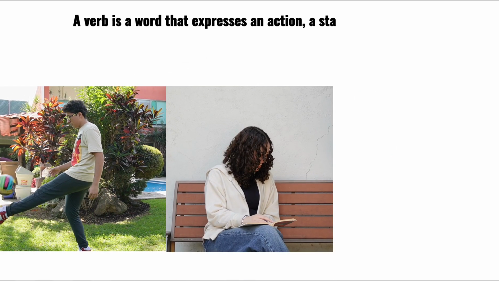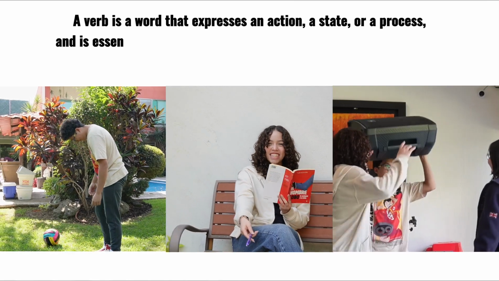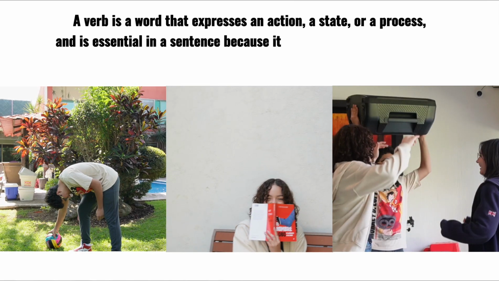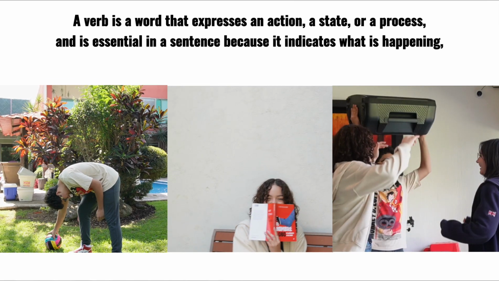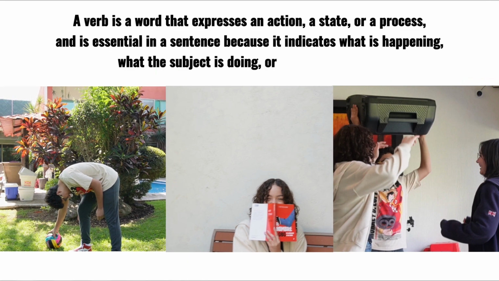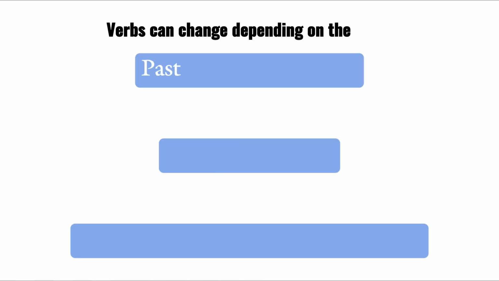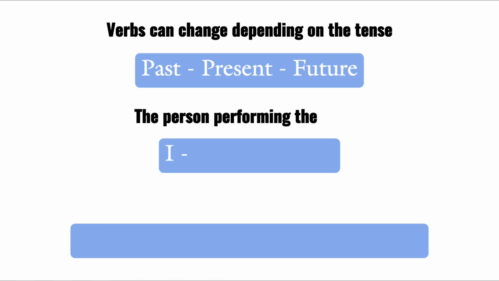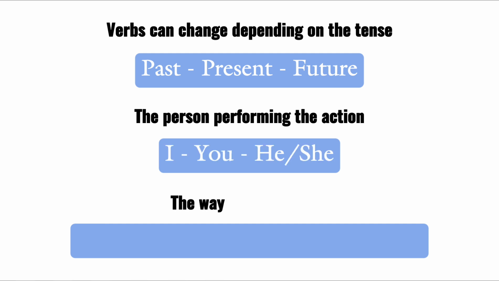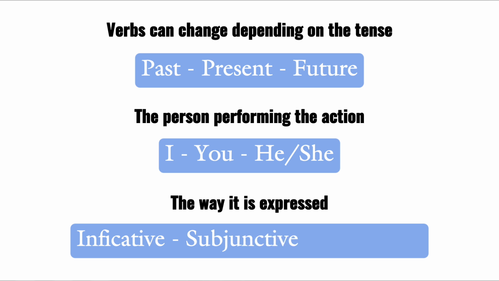A verb is a word that expresses an action, a state, or a process, and is essential in a sentence because it indicates what is happening, what the subject is doing, or how the subject is. Verbs can change depending on the tense: past, present, or future; the person performing the action: I, you, he; and the way it is expressed: indicative, subjunctive, or imperative.